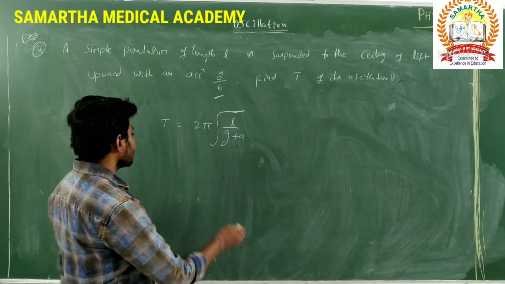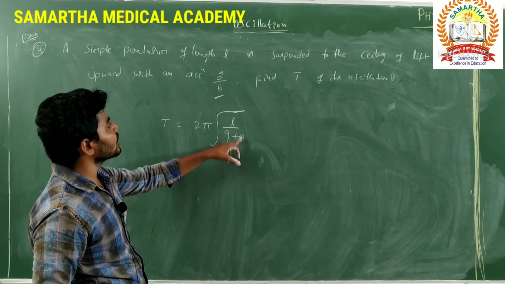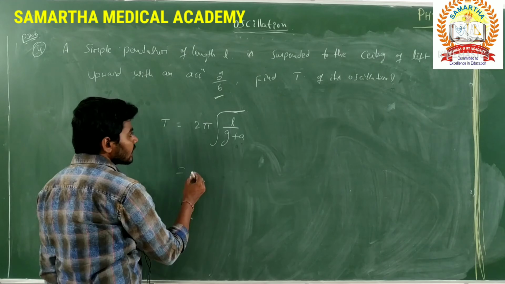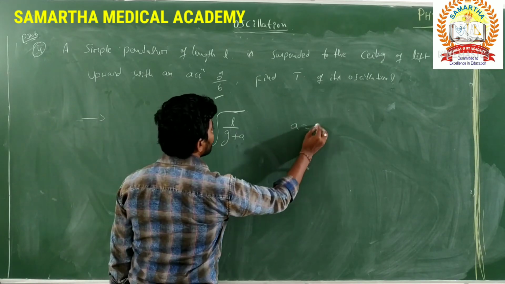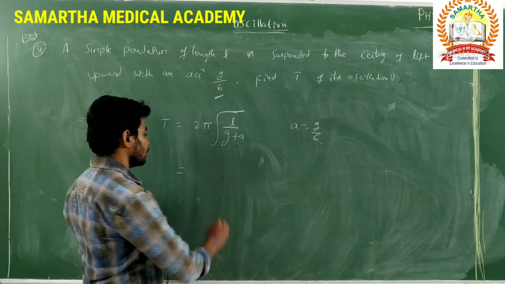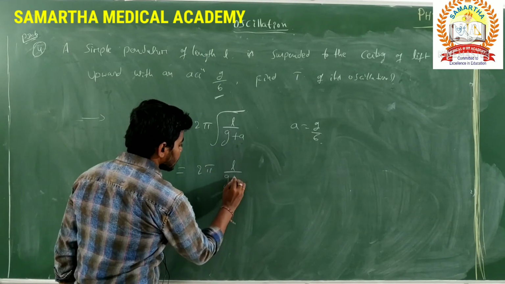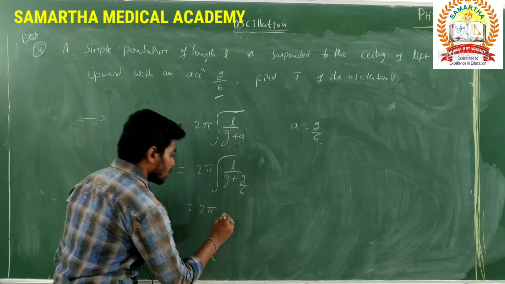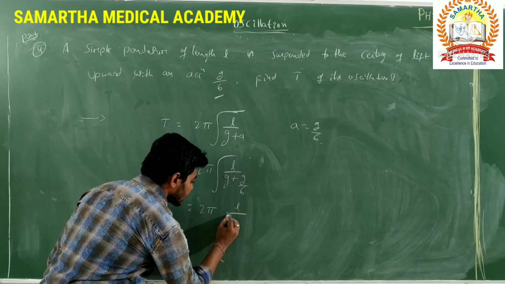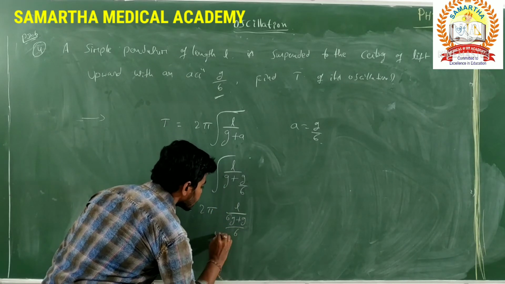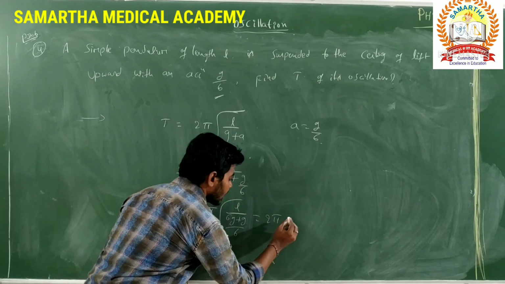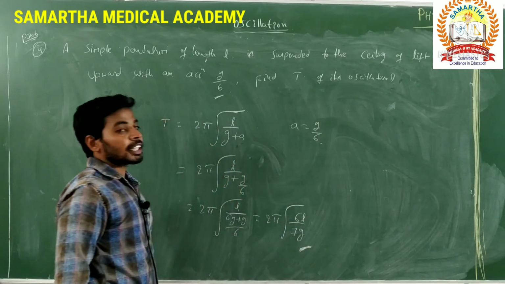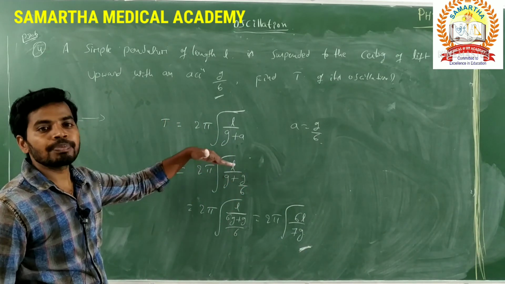Are you understanding? Then here they have given the acceleration as G by 6 when the lift is moving upward. That means the A value becomes A equal to G by 6. Substitute this value: 2 pi into square root of L by G plus G by 6. Then 2 pi into, take the LCM here, L by 6G plus G divided by 6, can be written as 2 pi into square root of 6L divided by 7G. This is the time period when the lift is moving upward.